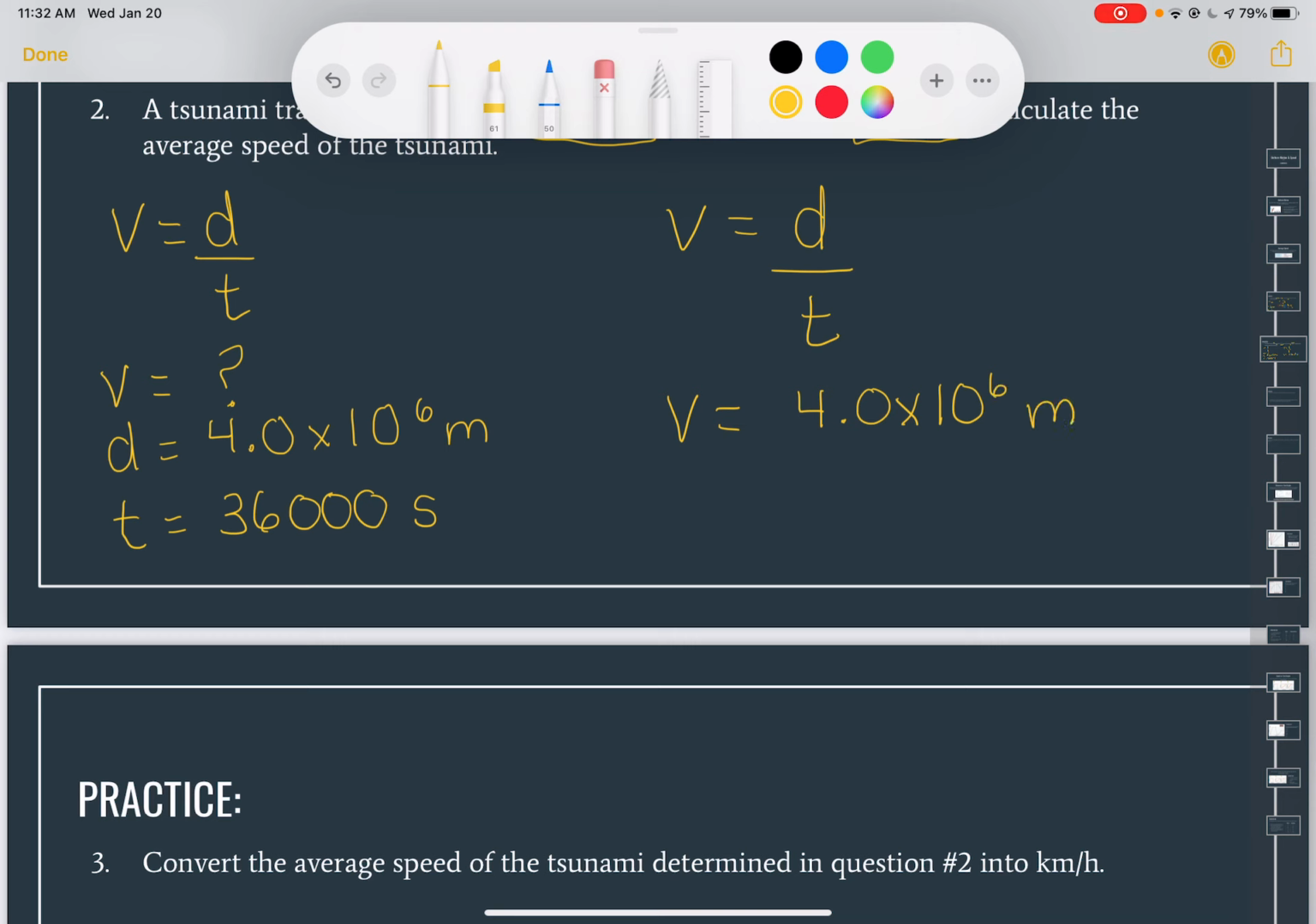So notice how our last question was kilometers an hour. This one's meters per second. And that's normally what we're going to be measuring when we're talking about things in science. They normally use meters per second. When we talk about cars and driving, we use kilometers an hour. If you're in America, you would use miles per hour. And that's not something that we'll really ever use in this class.